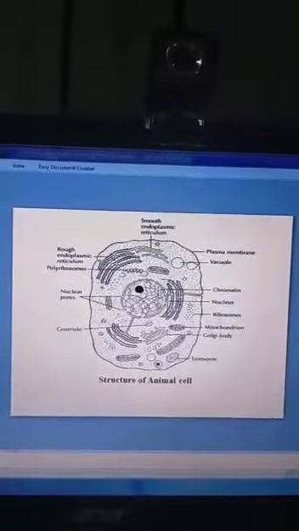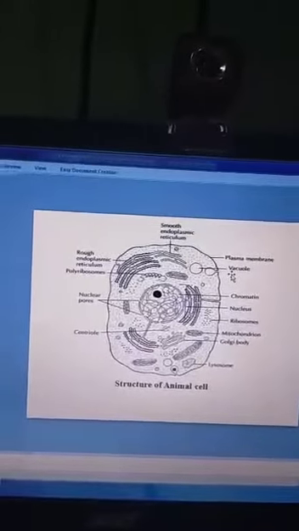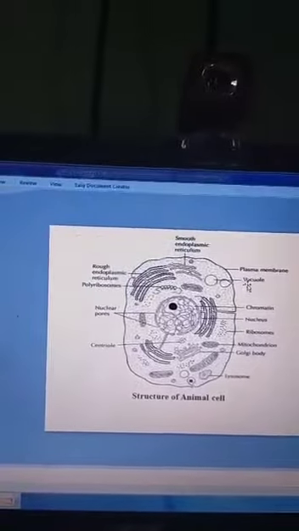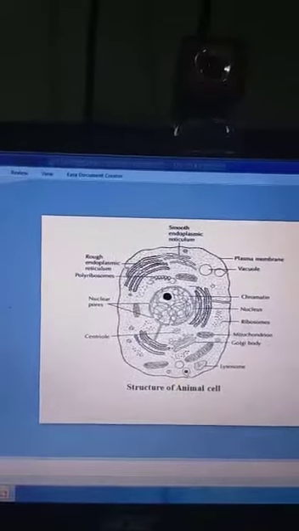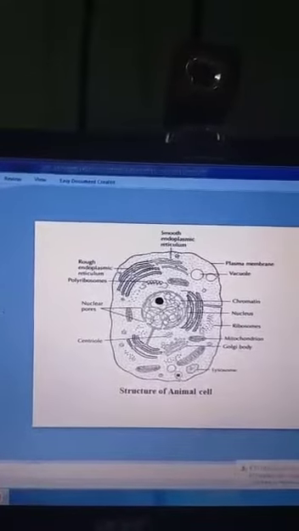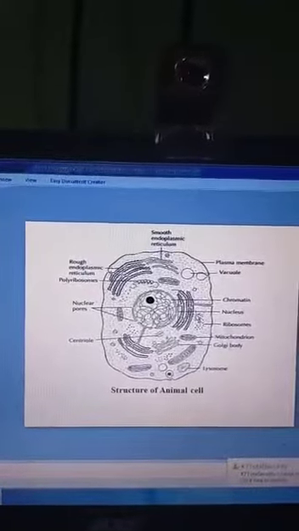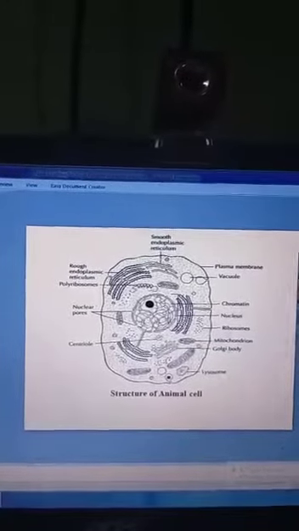Okay. Next one is vacuoles. Vacuoles are fluid structures. They store different substances in many small vacuoles. Their functions are digestion, storage of chemicals, cell enlargement and water balance.